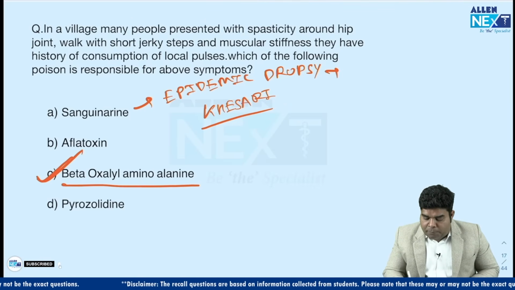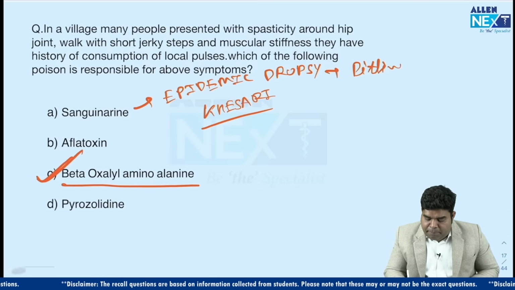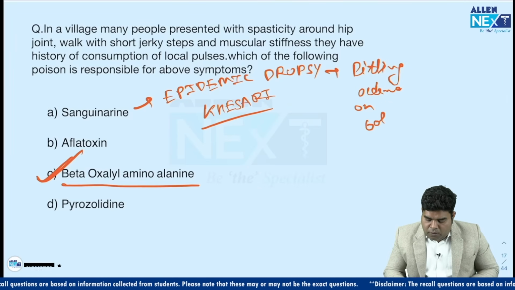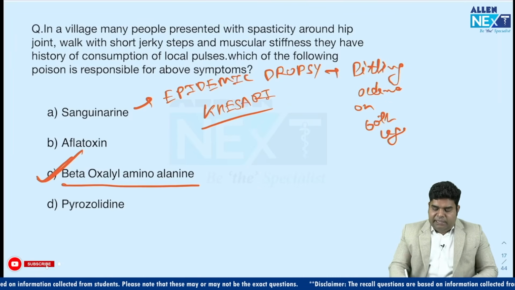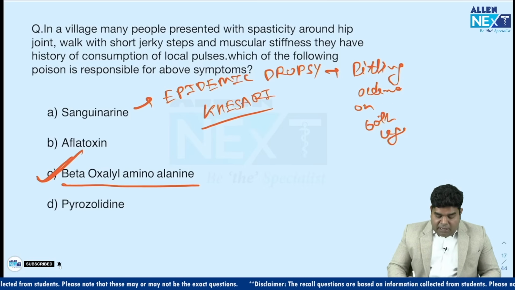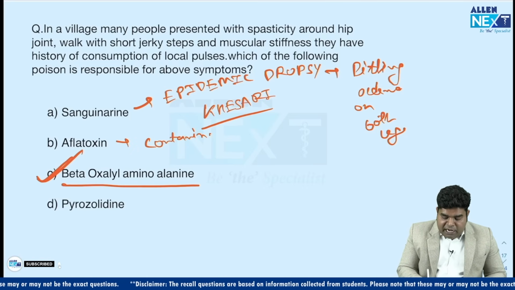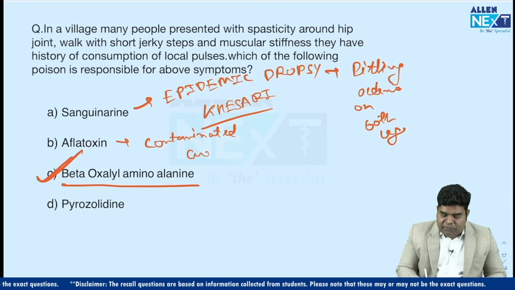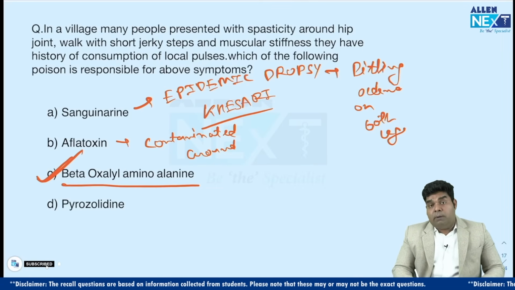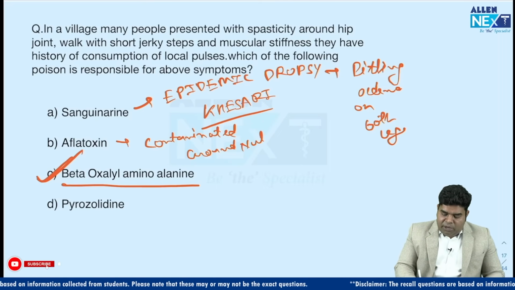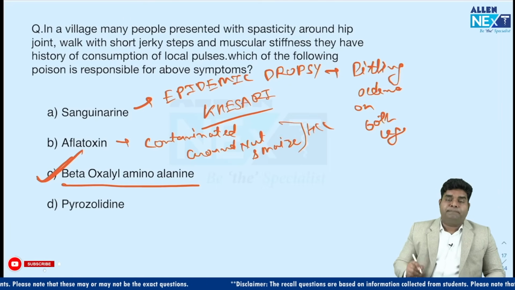And epidemic dropsy has the symptom of pitting edema on both legs, and then it can go to congestive heart failure. Aflatoxin is found in contaminated groundnut and maize, contaminated with Aspergillus flavus fungus, a green color fungus, and it leads to hepatocellular carcinoma.